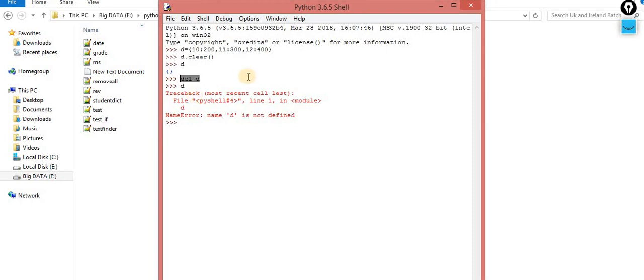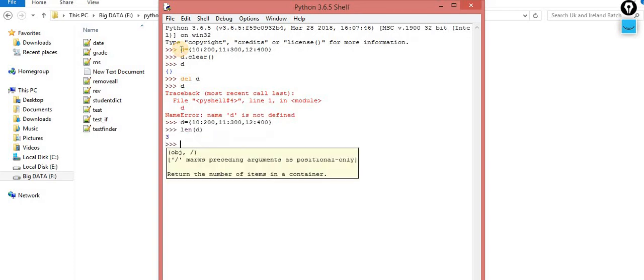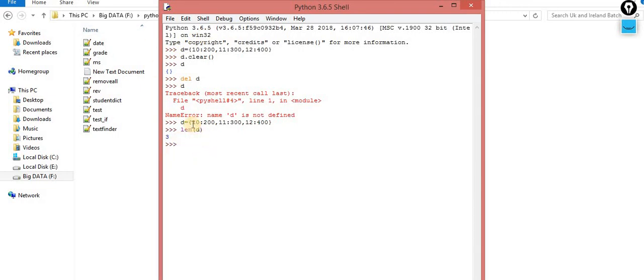Very simple. The next is len. Let's suppose the dictionary is this one. You want to calculate the len of D. Now it will give you 3. Why so? Because it contains 3 key value pairs. The len is a function which returns the length.